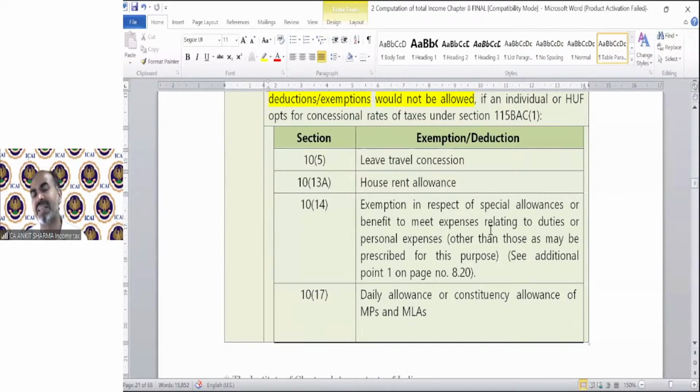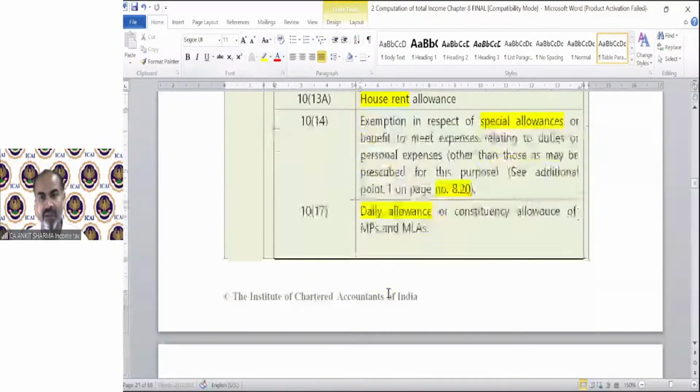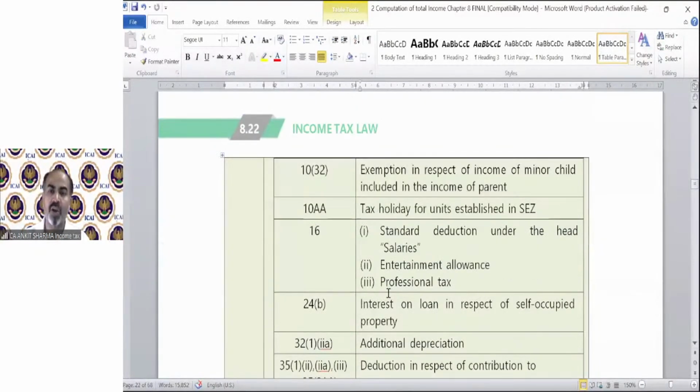But for the time being, we can say you cannot claim LTC, you cannot claim HRA, you cannot claim special allowance, you cannot claim daily allowances, constituency allowances, etc. For the purpose of special allowance, the additional point we need to see is on page number 8.20. Clear? You cannot claim exemption in respect of income of a minor child included in the income of the parent.